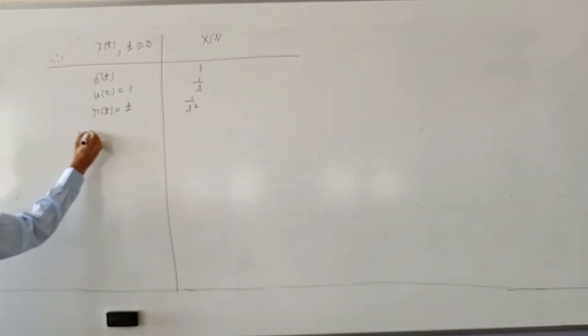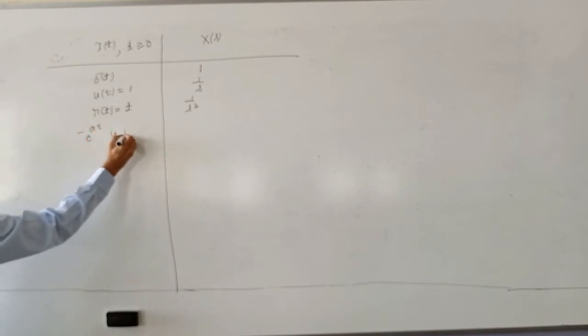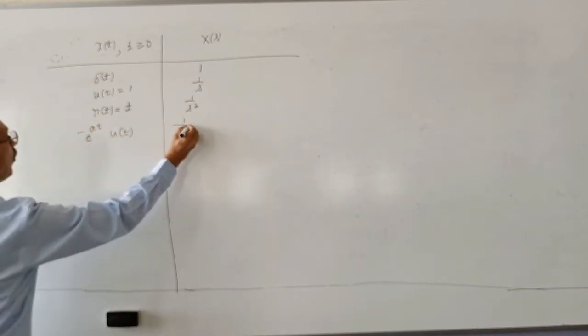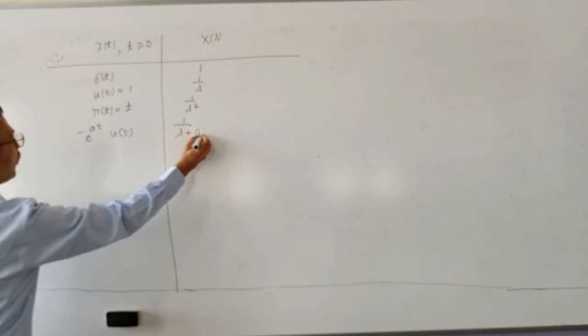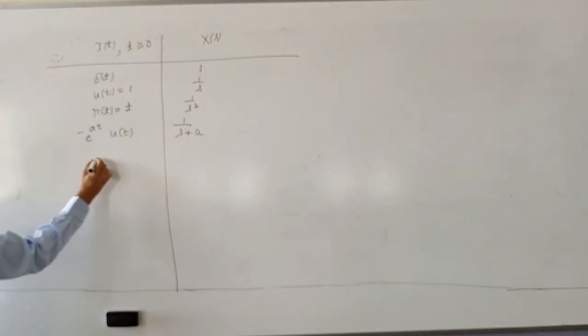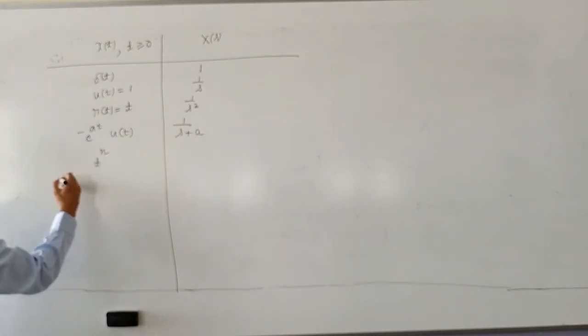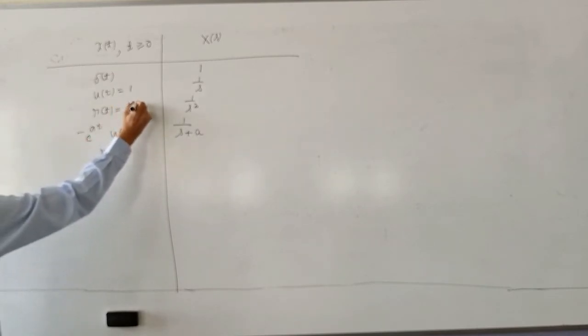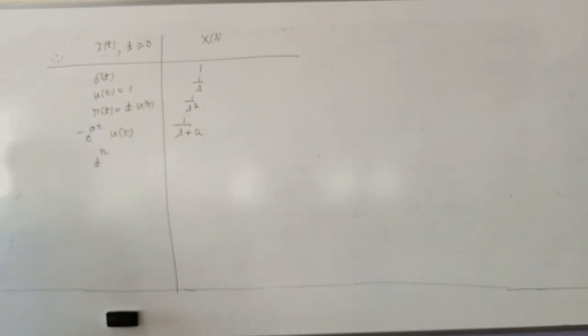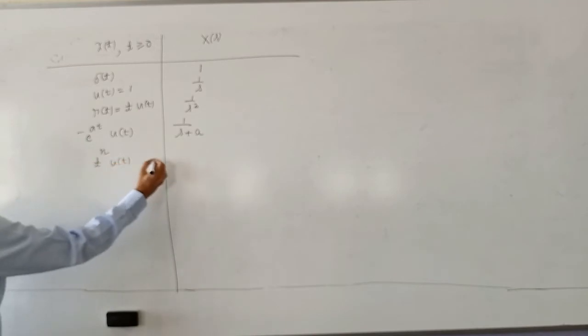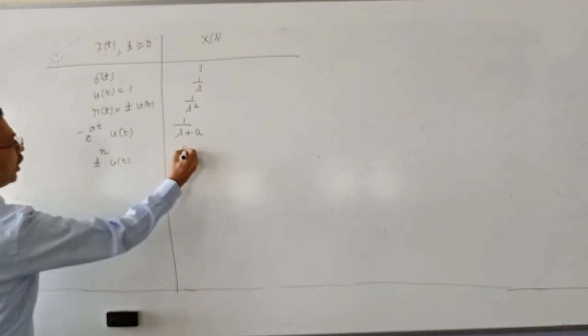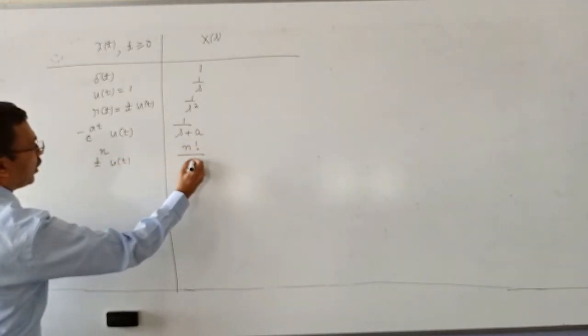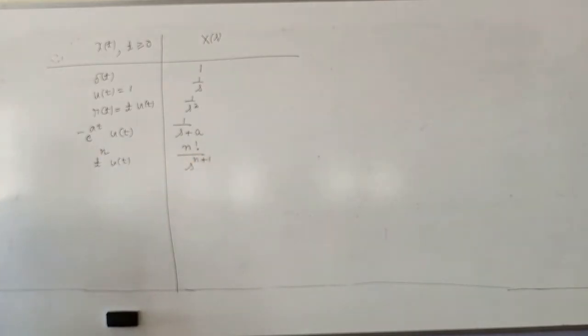E to the power minus at into u of t will have a Laplace transform 1 over s plus a. Laplace transform of t to the power n into u of t is n factorial divided by s to the power n plus 1.